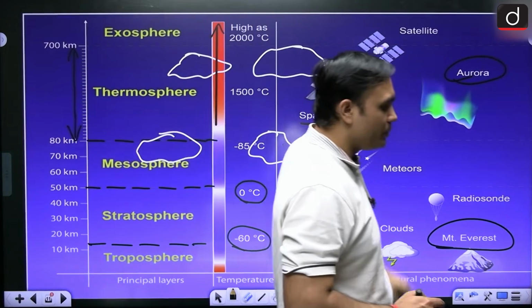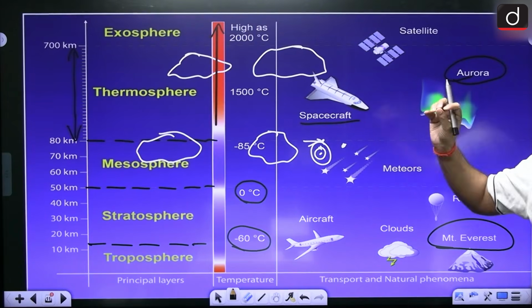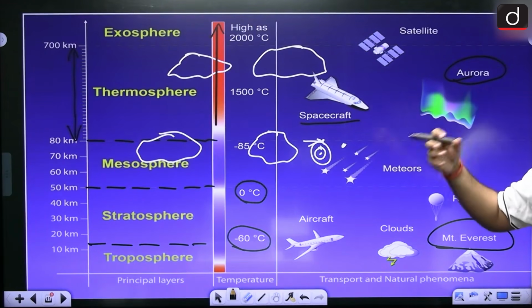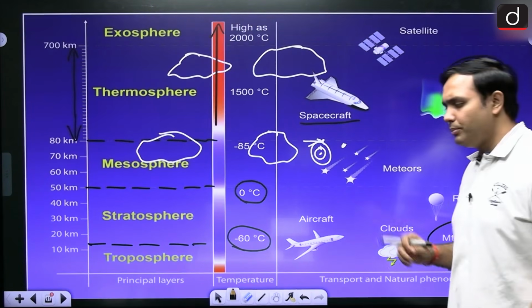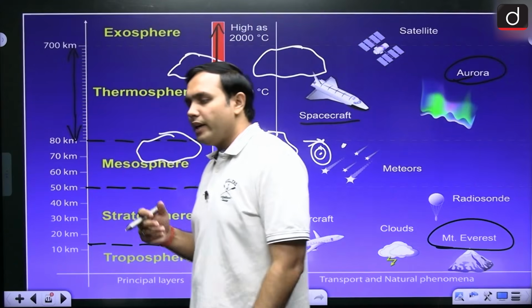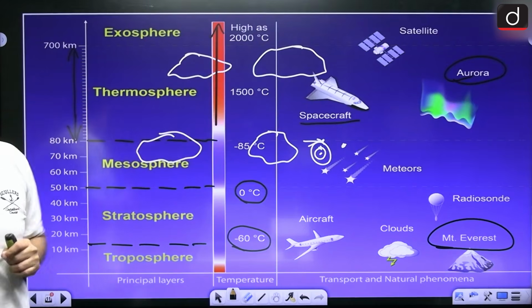In this particular area, you will find auroras, right? Now, do you have a basic understanding regarding auroras? What are they? What are the important aspect? So we'll see if you have a basic idea about it or not. You know, they are also known as northern lights, right? So we'll see what are these auroras all about.